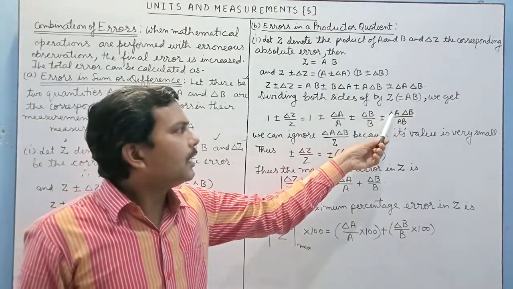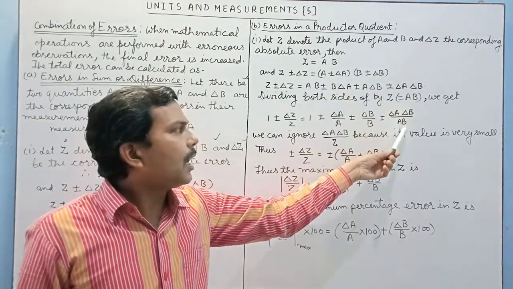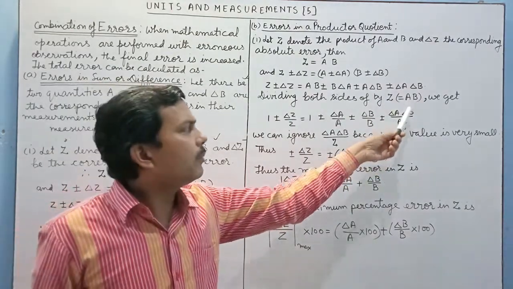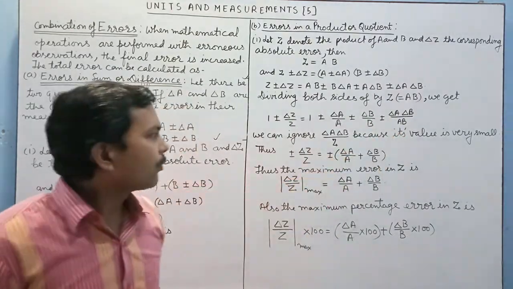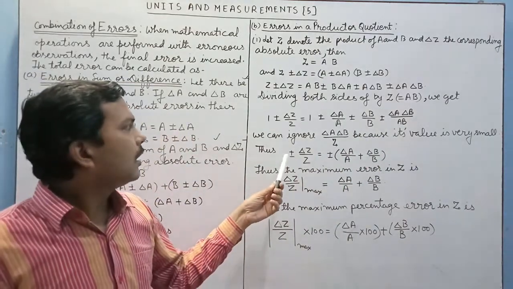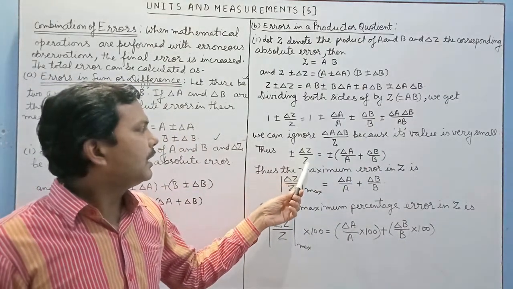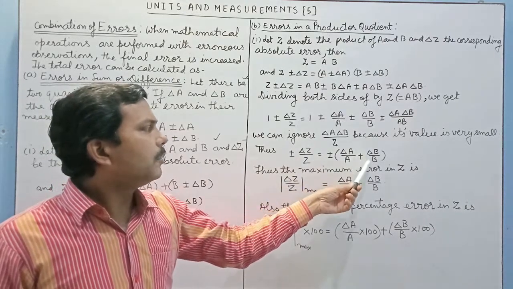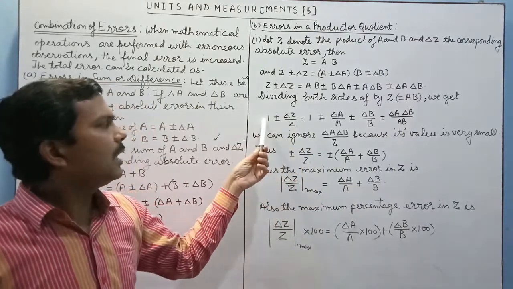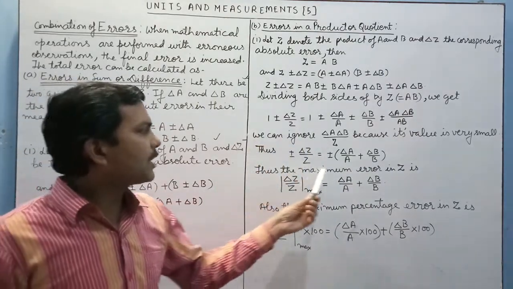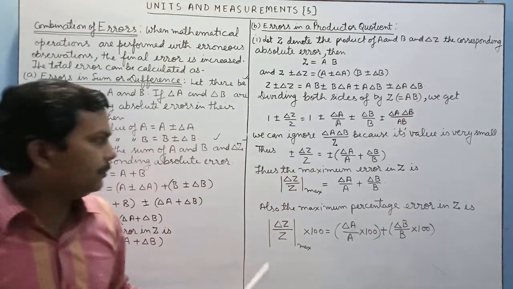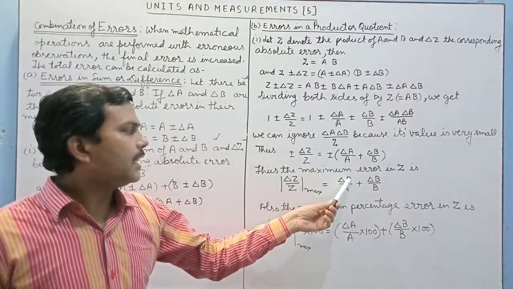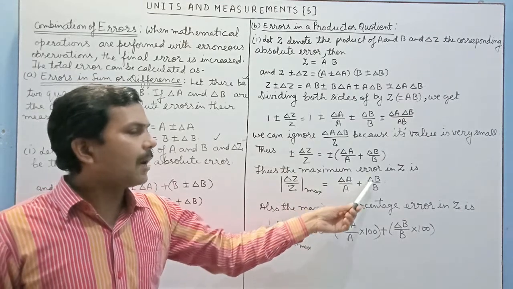Here delta A delta B upon AB is a very small quantity, so it can be neglected in this equation, and we will then obtain plus minus delta Z by Z equal to plus minus delta A by A plus minus delta B by B. 1 and 1 will cancel out. Thus the maximum error in Z will be delta Z by Z max is equal to delta A by A plus delta B by B.